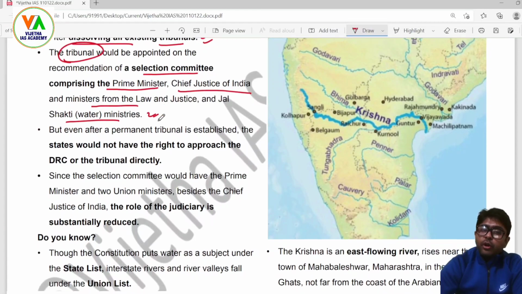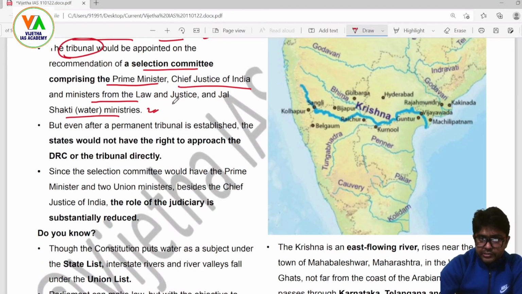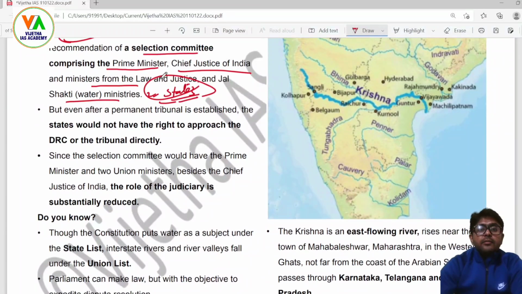This tribunal should also have the say of states. This is what I feel. Because when the tribunals are related to states, then states' involvement or taking them on board can also be considered. But even after the permanent tribunal is established, the states would not have the right to approach the DRC or the tribunal directly.